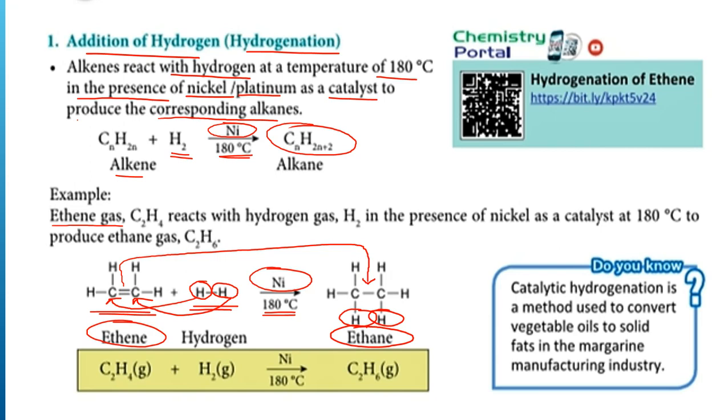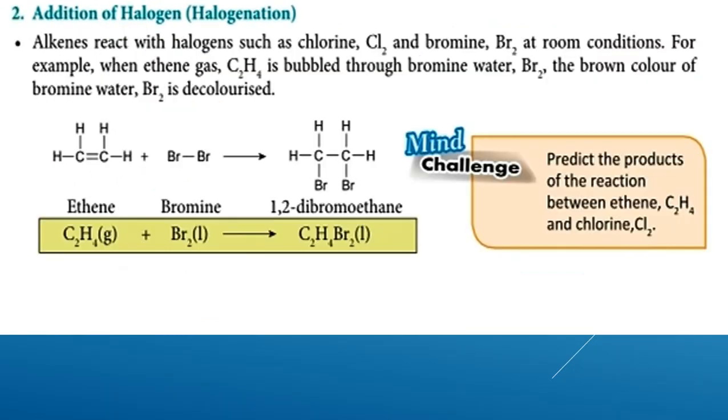So di sini ada double bond, di sini tinggal single bond. Kita tahu alkane single bond saja kan? Okay? So from ethene dia added with hydrogen, proses hydrogenation, dia jadi ethane. Alkene to alkane.